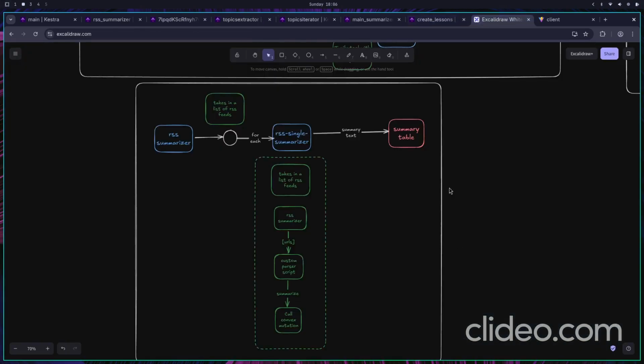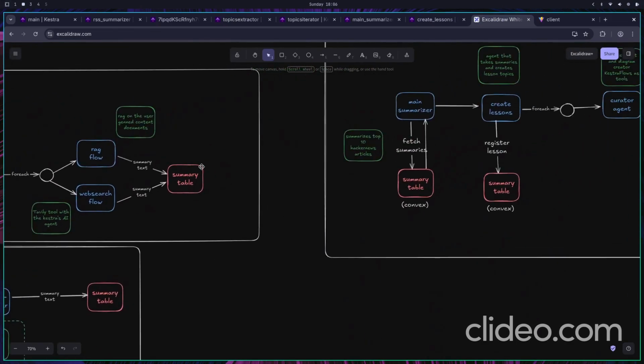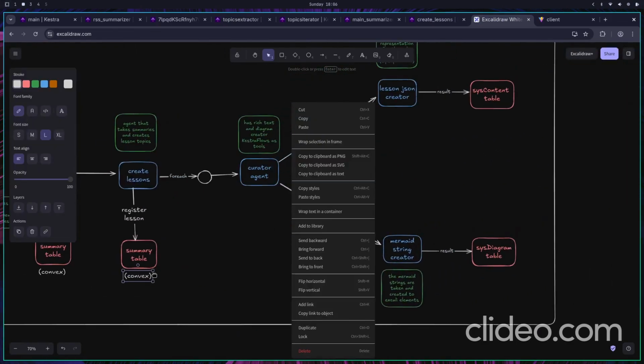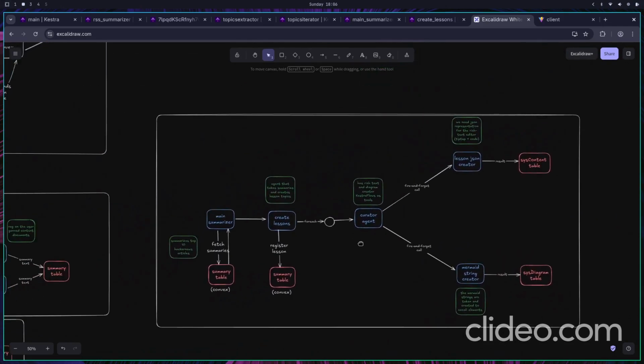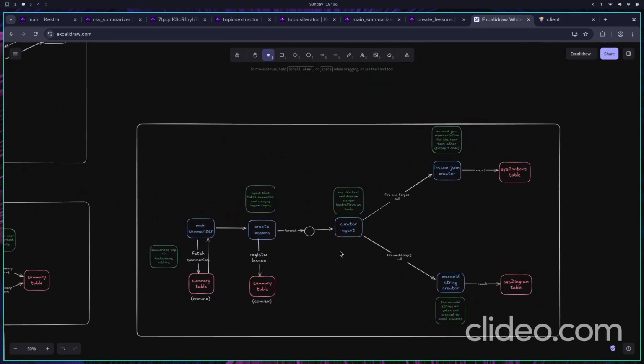So this is how we populate the summary table with a list of summaries of what the user might be interested in and the researched topics according to that.